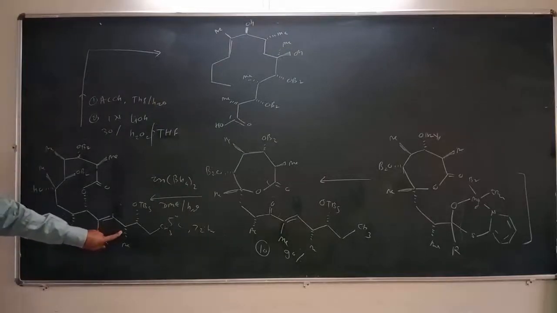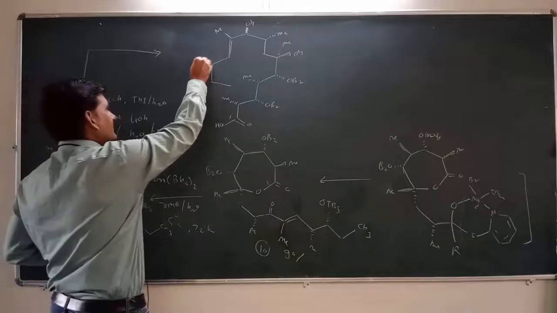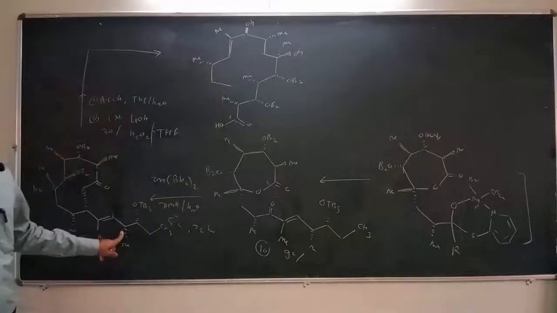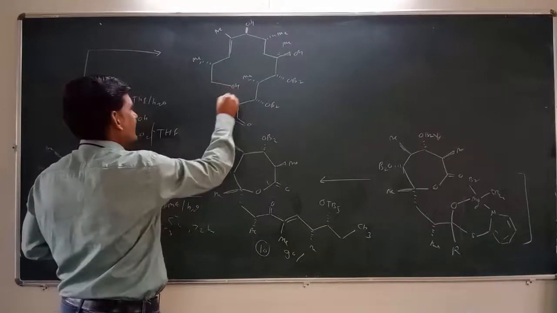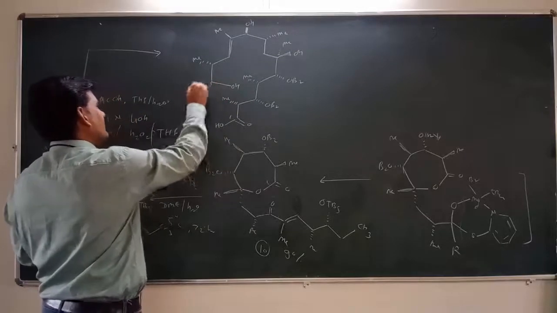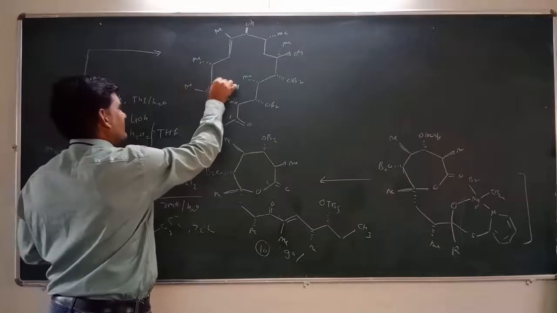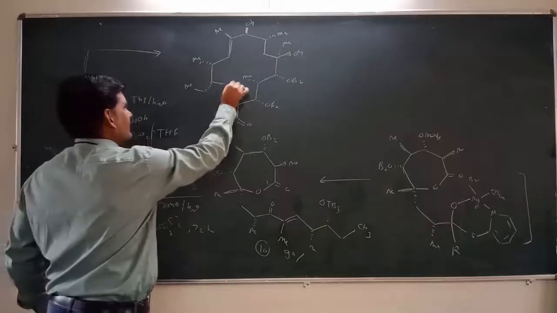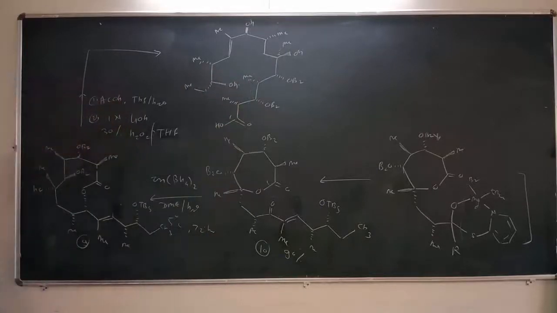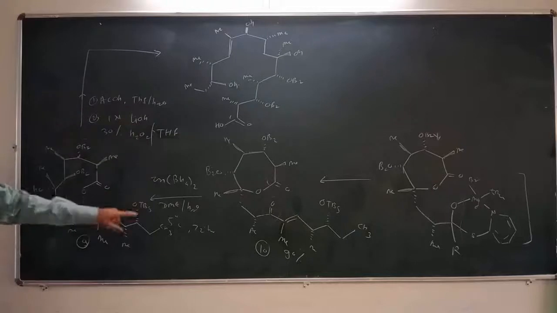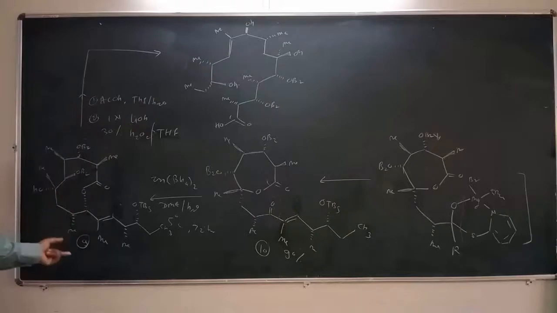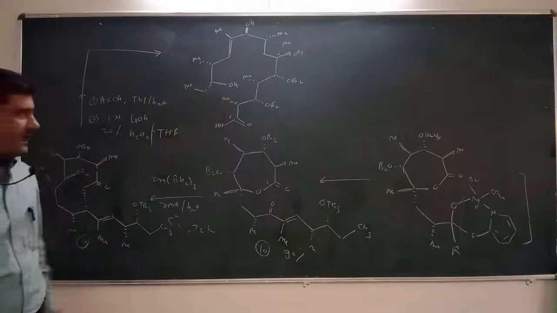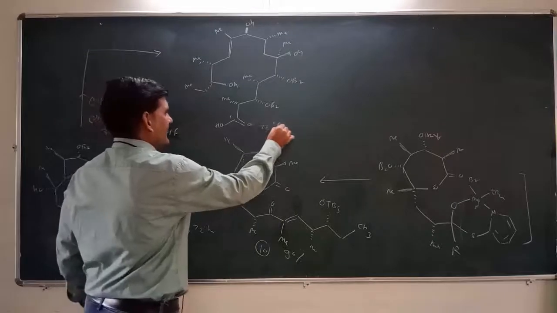Then again there is a methyl substitution, then this methyl will be, we can say, on the back side, and then there is again an OTBS group, OTBS group here, and here is this CH3 CH2Me, in this way. So we get this compound after treating intermediate 9 with acetic anhydride in the presence of THF. It will protect this OTBS group, and then if we treat this compound with 1 normal lithium hydroxide, then there is opening of this lactone ring and we get this type of compound, and the compound will be obtained in about 78%.